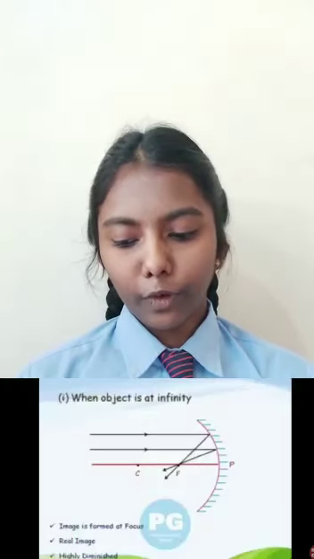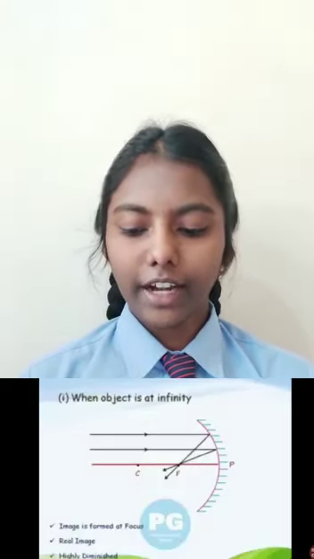What are the images formed by a concave mirror? When an object is at infinity, the image is formed at the focus. It is a real, inverted and highly diminished image. Second: when an object is beyond the center of curvature, a real, inverted and smaller image is formed between the center of curvature and the focus.